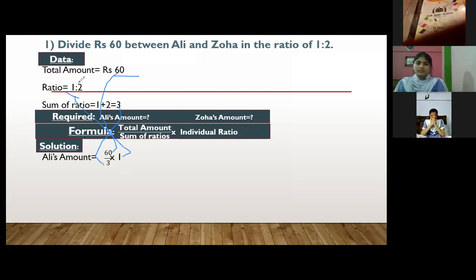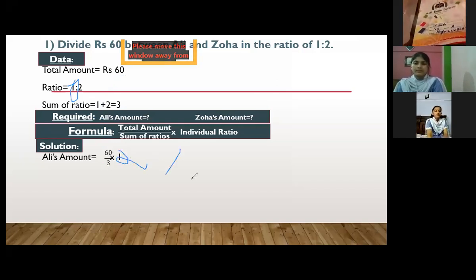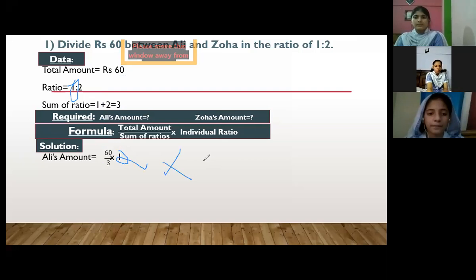The point to remember is that for Ali's amount we have to mention the first ratio. This ratio is for Ali. If you write 2 over here, your answer will be wrong. I have to write 1 for Ali's amount.